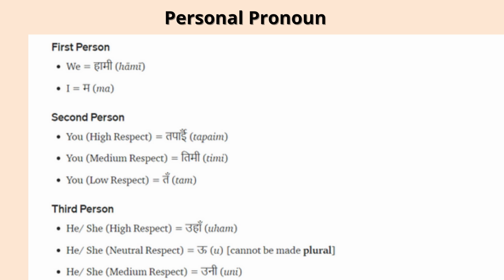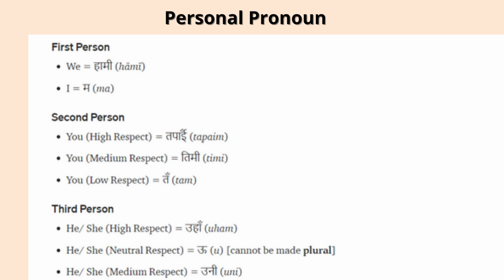Likewise, second person. Second person is usually you, but there are three different ways we address you, depending on the person's age, because we have created levels. People might be younger than us, some people might be much older or elder than us.